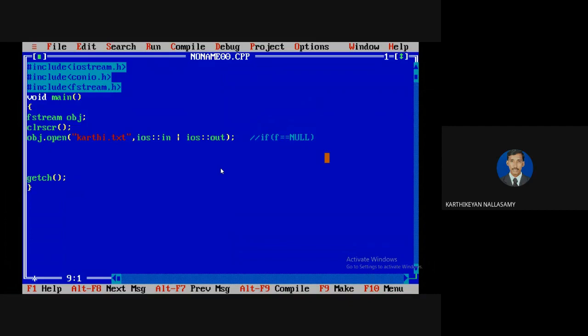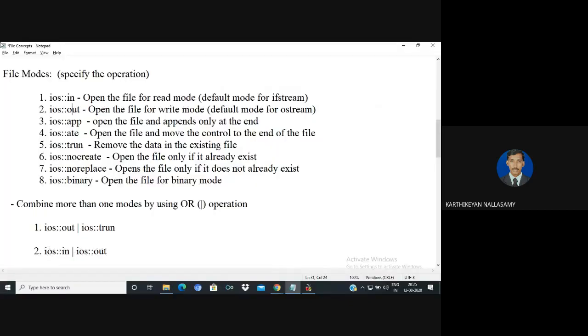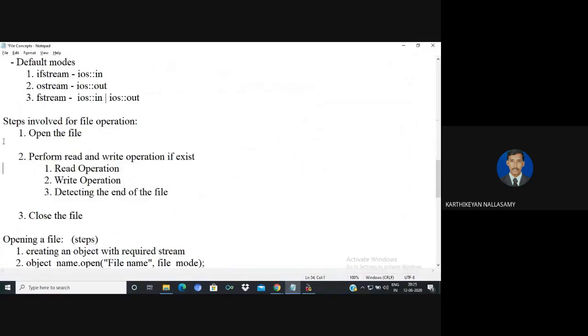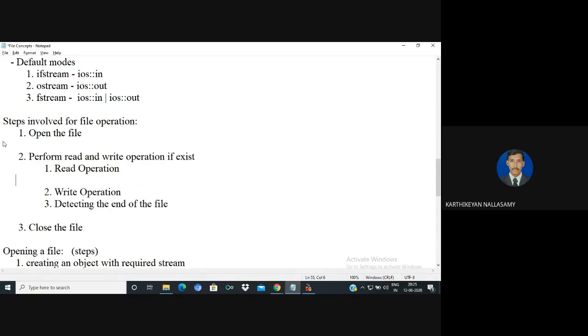Okay, so now I'm going to perform a read operation in my concept. We know that there are three possible operations: read, write, and direct. Very, very important. First of all, I'm going to perform a read operation. There are three possible ways to perform a read operation.